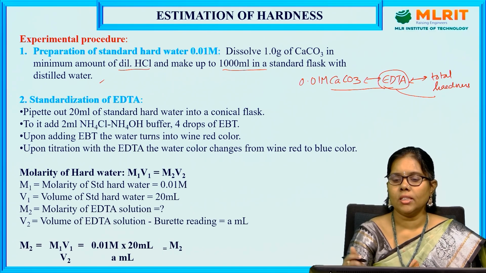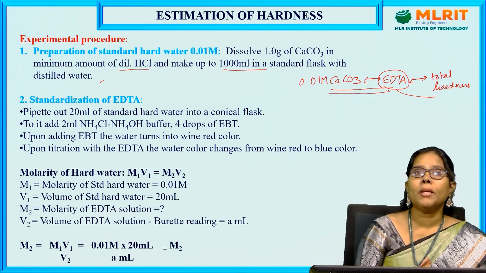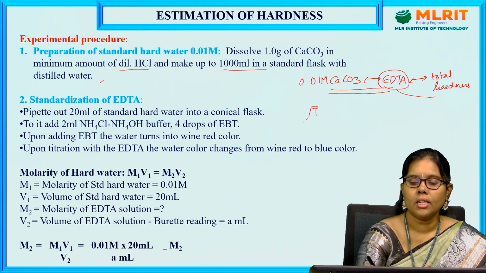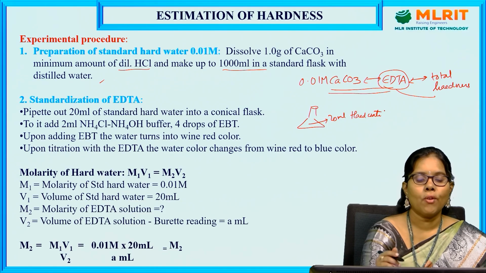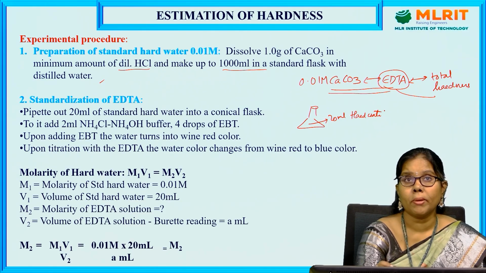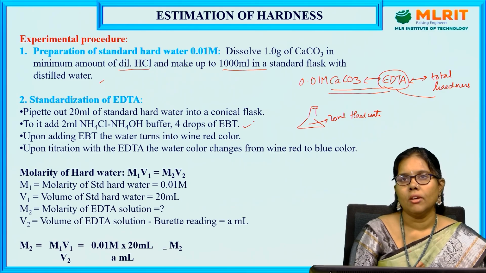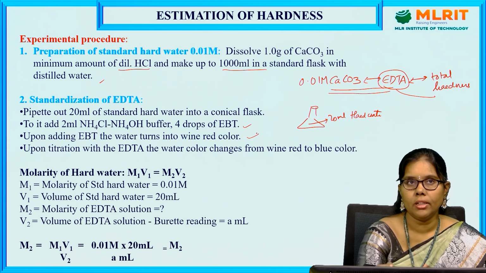Let us see the first, standardization of EDTA using standard hard water. Pipette out 20 ml of the standard hard water into the conical flask, and add 2 ml of ammonium chloride and ammonium hydroxide buffer and 4 drops of EBT indicator. The resulting solution is wine red in color.